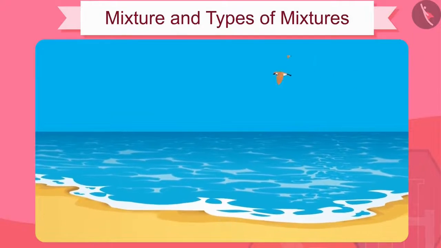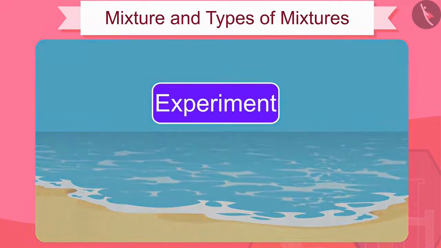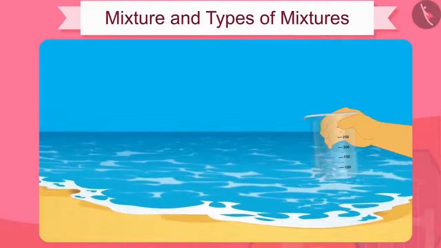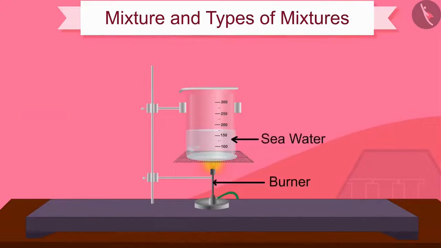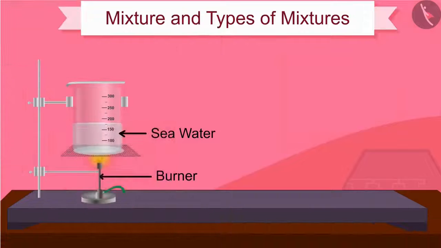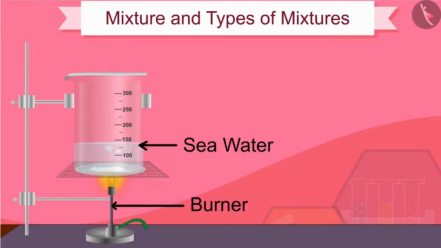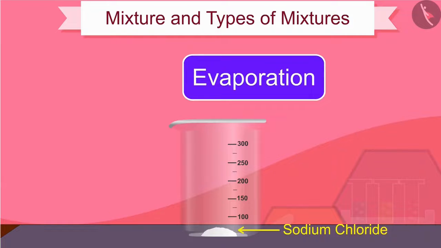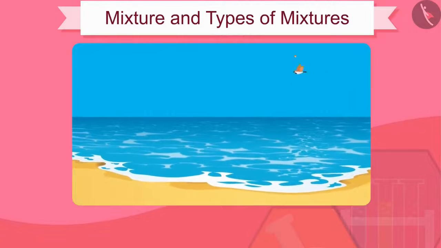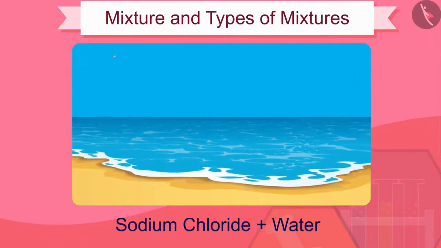We all feel very happy to take a walk on the beach, isn't it? Let us do an experiment with seawater. Let us take a little seawater in a beaker and heat it with the help of a burner. What do you see? Absolutely right. Sodium chloride dissolved in seawater is separated from water due to evaporation. Therefore, we can say that seawater consists of sodium chloride and water.